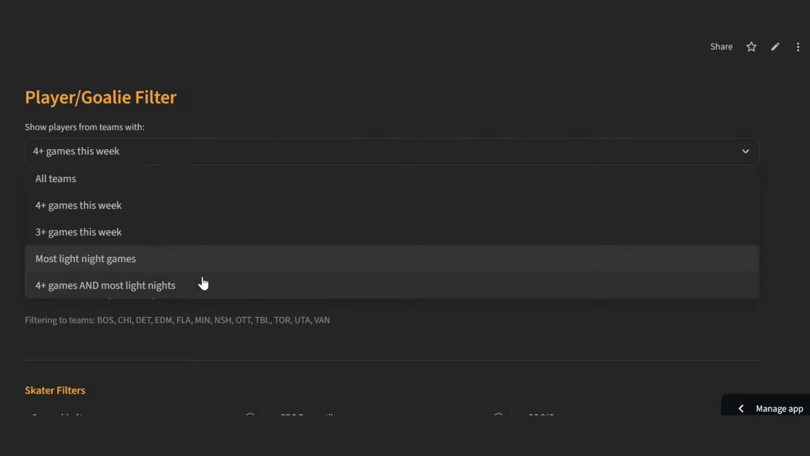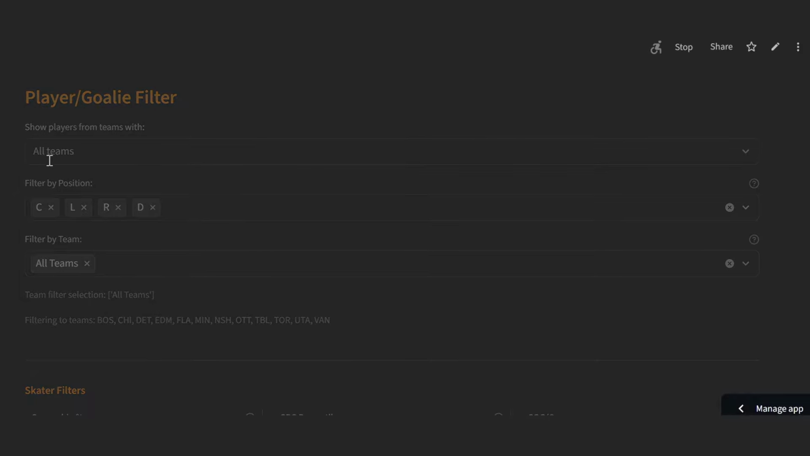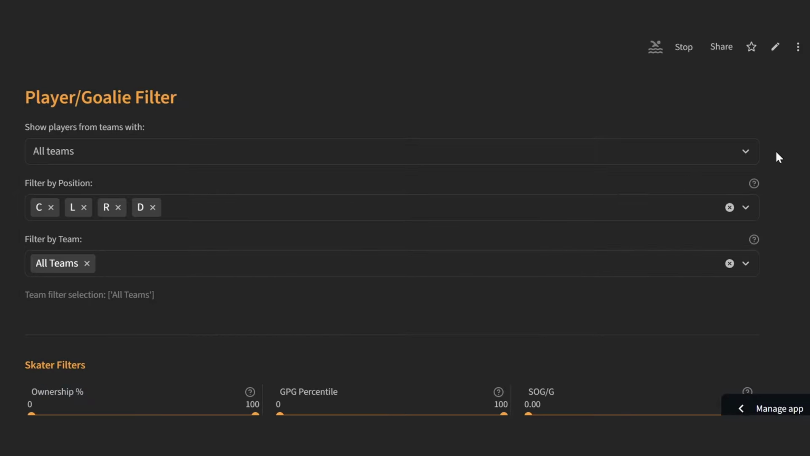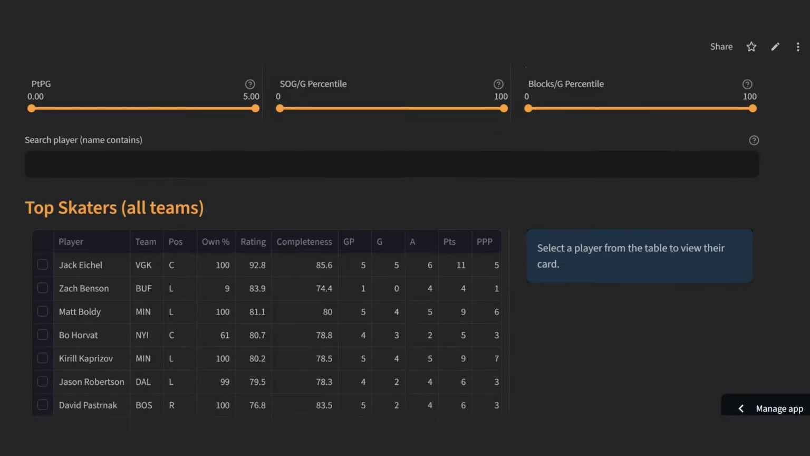Most light night games, 4 games, and most light night games, all teams. We'll clear this out and show you everybody. And this will make a little bit more sense as we go forward. So I'll filter it to all teams, and then we'll scroll down here. There's some additional filtering options. Ownership percentage, that's going to be a big one if you're trying to find guys on the waiver wire. You can filter by a bunch of different metrics here, and I'll go through some examples as we move along.